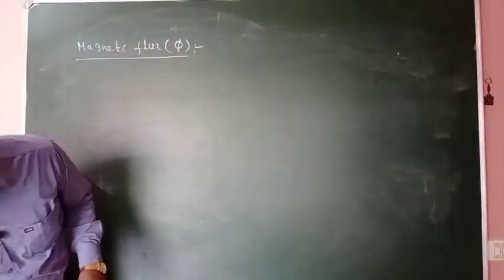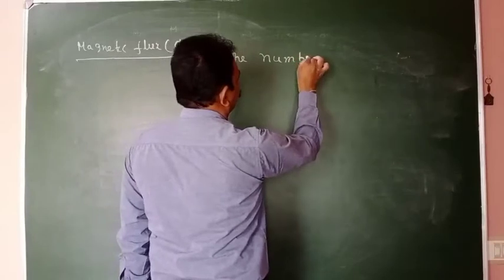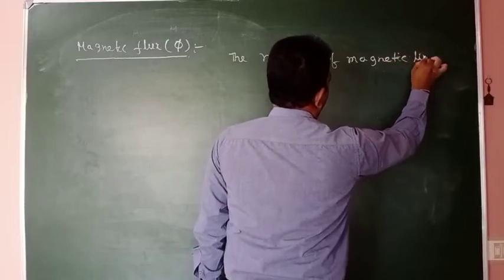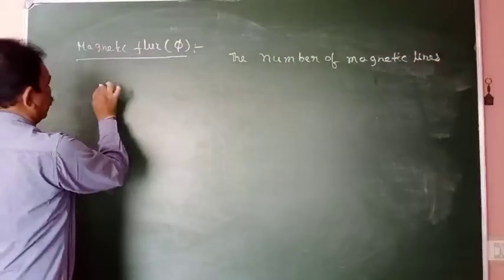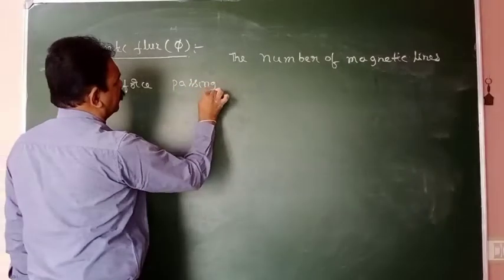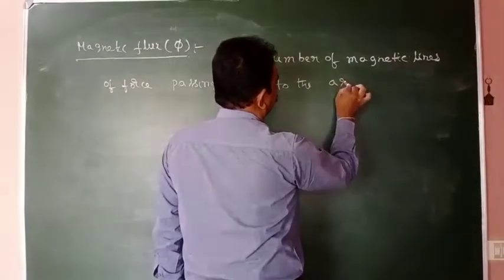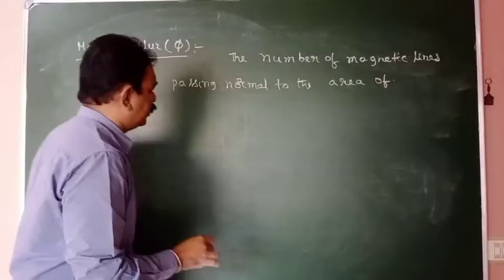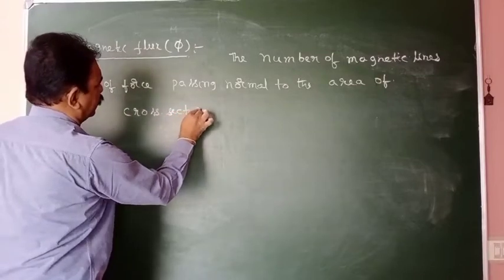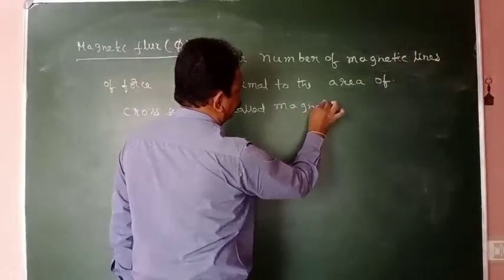See, the number of magnetic lines of force passing normal to the area of cross section is called magnetic flux.